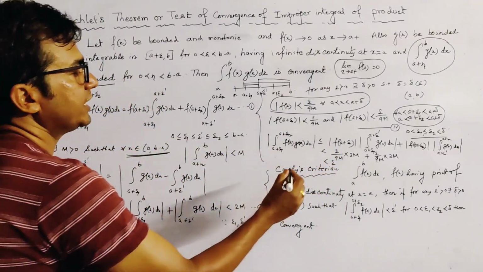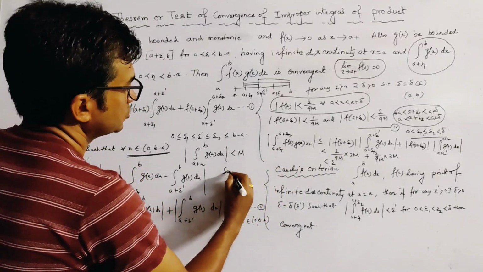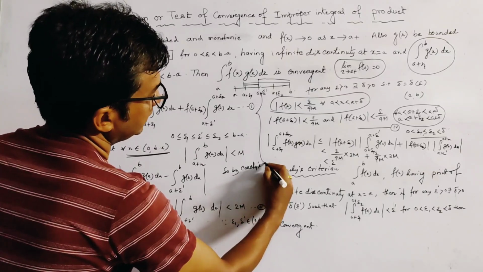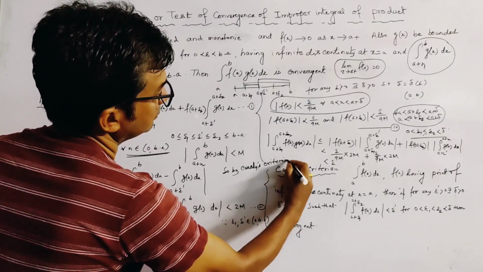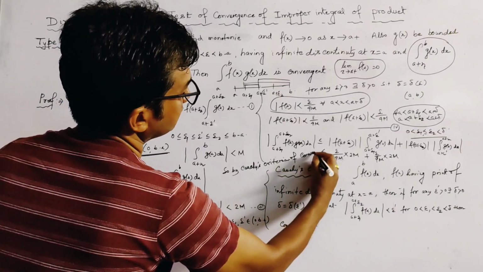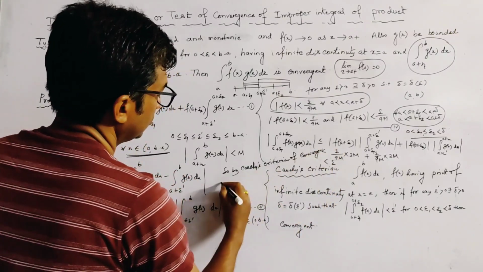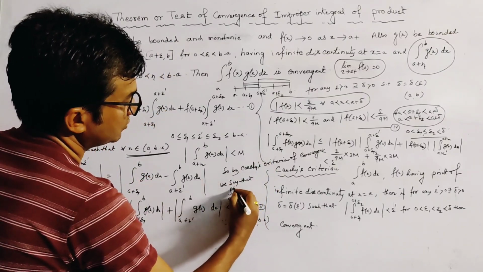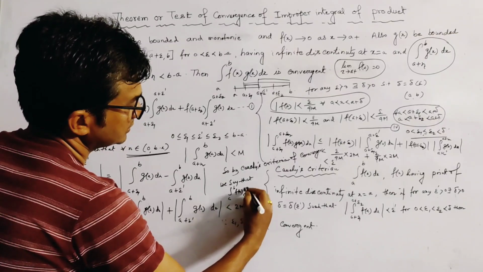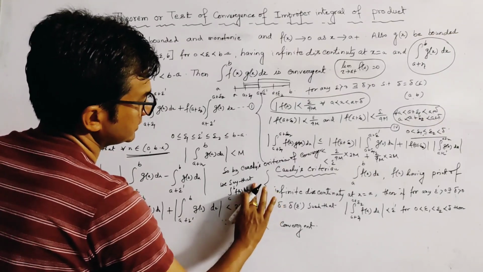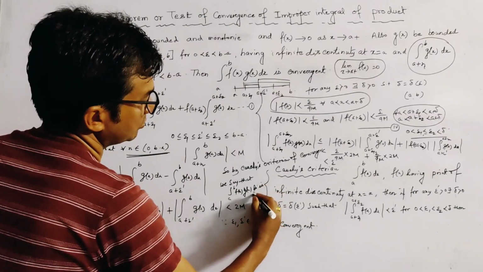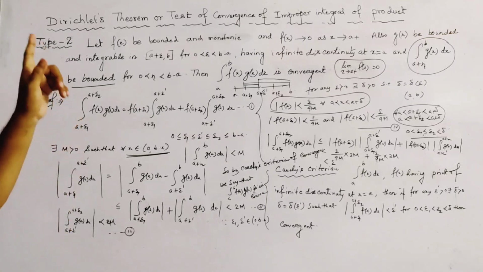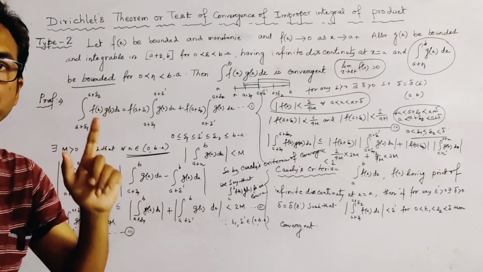So by Cauchy's criterion of convergence, we say that the integration a to b f(x) g(x) dx is convergent. This completes the proof of Dirichlet test of type 2.